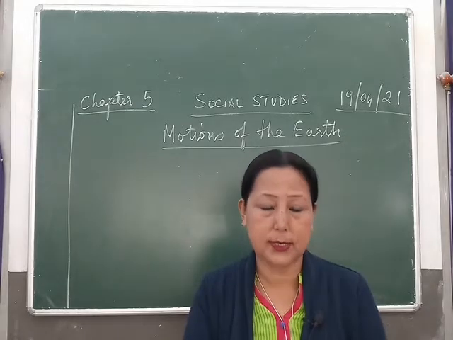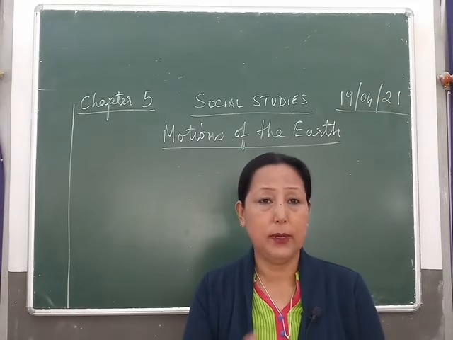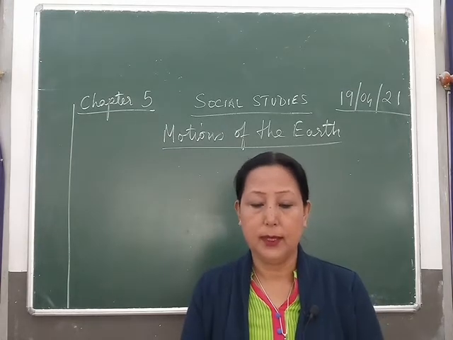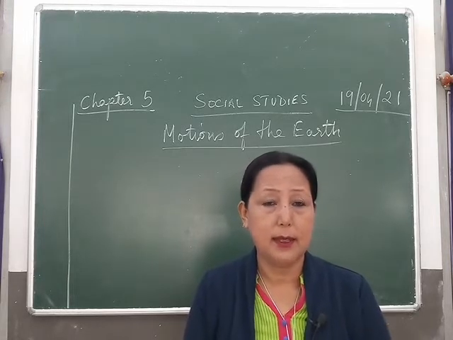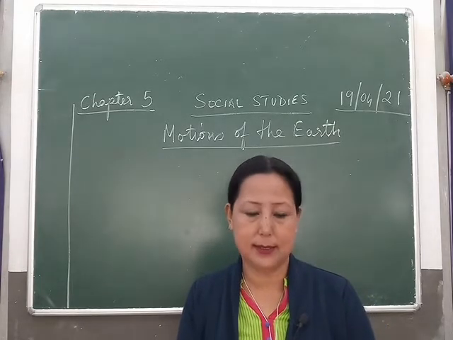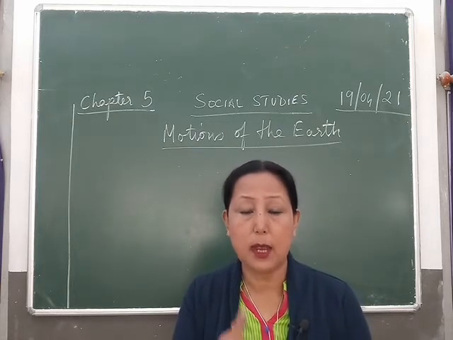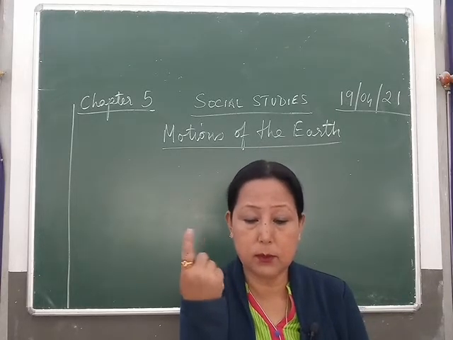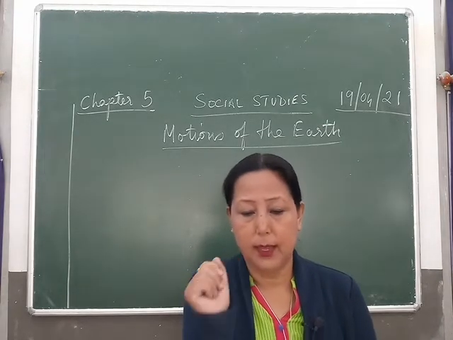Now rotation first, okay? The spinning of the earth on its axis is called rotation. When it's spinning on its own, it's called rotation. The earth always rotates from west to east. Keep that in mind. The earth always spins from west to east on its tilted axis. Tilted, okay? It takes 24 hours to complete one rotation. Understand? To spin it takes 24 hours, okay? To complete one rotation.